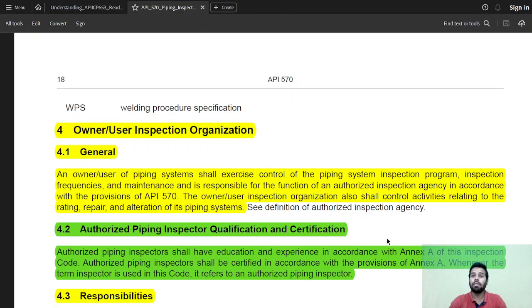Okay. So again, you have to understand one thing. This is one way of looking at things. So first we'll have to understand, we have said what is a repair organization. We have said what is an inspection organization or what is an authorized inspection agency. So there is a chance that the owner might have their own organization inspecting the piping systems, or the owner might hire someone else to complete their inspection needs.